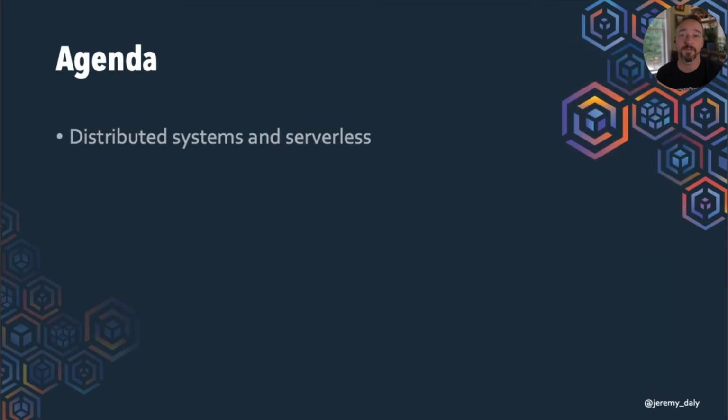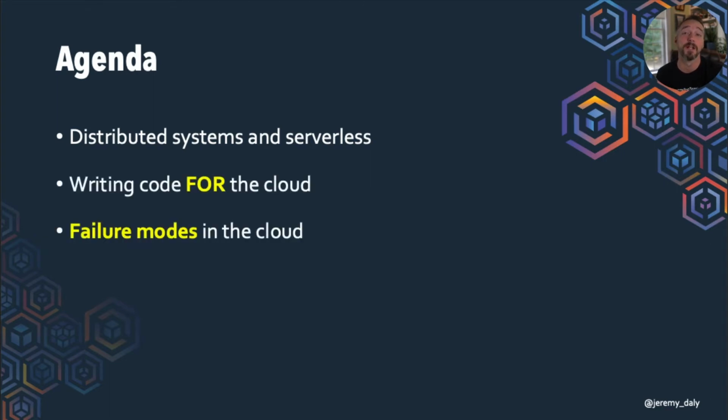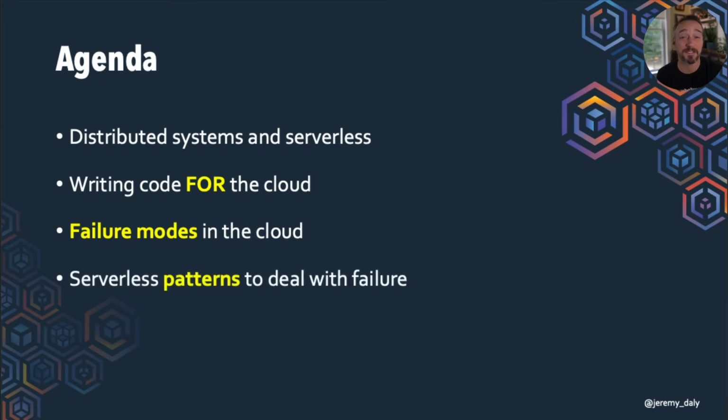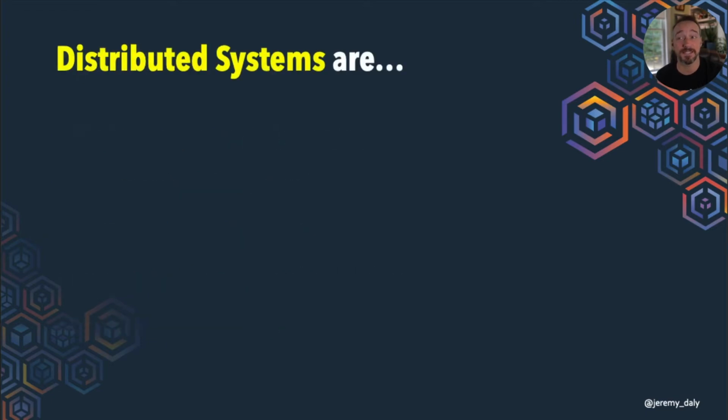So our agenda is very, very busy today, and we only have about 40 minutes. So we are going to talk about distributed systems and serverless. We're going to talk about writing code for the cloud. We're going to talk about the failure modes of the cloud. We're going to talk about some serverless patterns to deal with those failures, and we're going to talk about decoupling our systems.